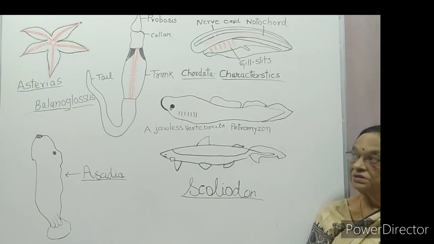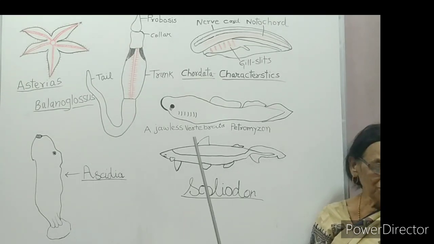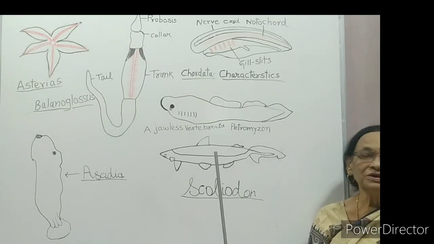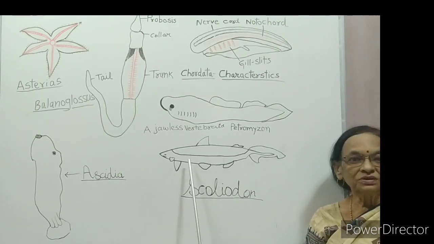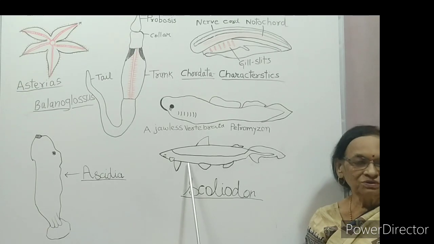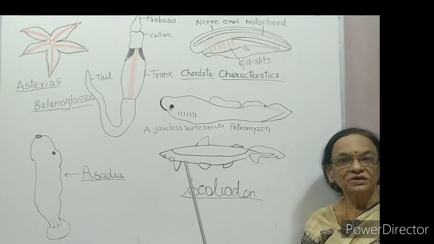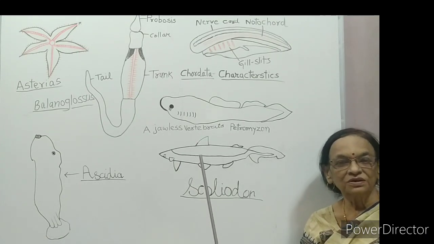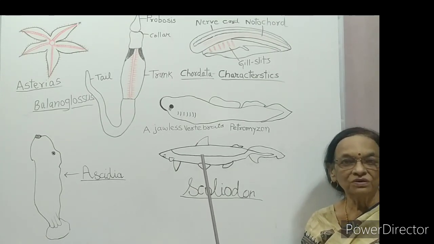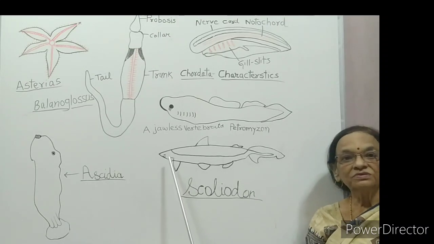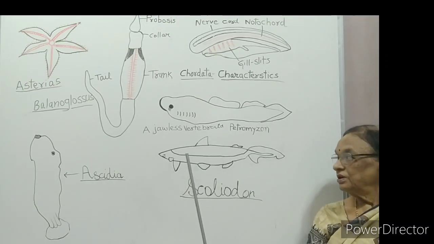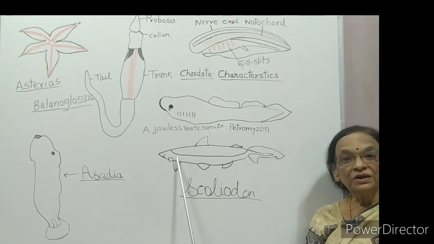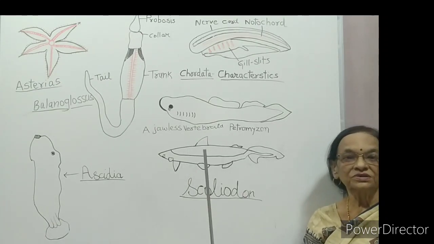Now we begin with the first group, Agnatha, the jawless animals. It is included in class Cyclostomata. Cyclo means circular, stomata means mouth. They have a circular mouth, no jaws. They are ectoparasites on fishes.